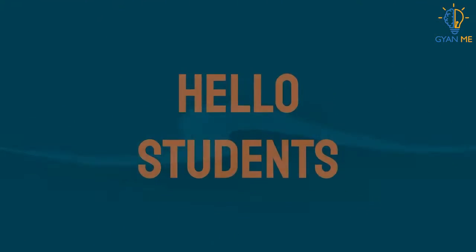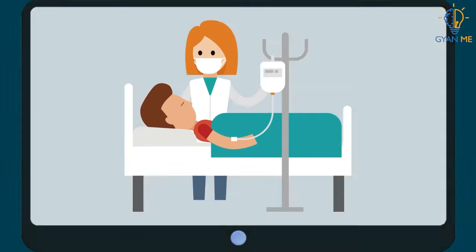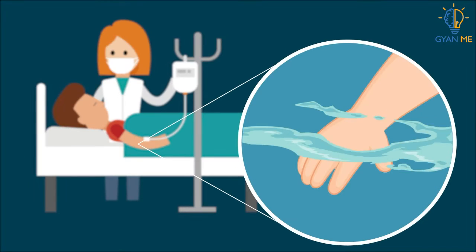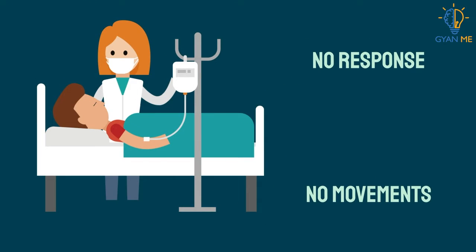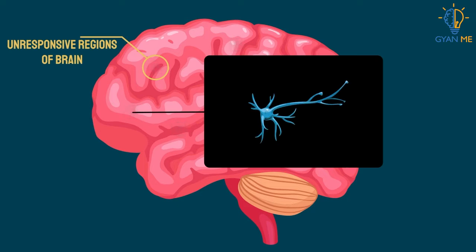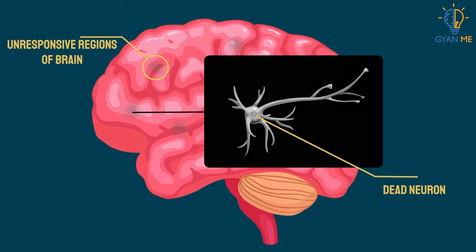Hello students, we have seen in real life or in movies a person in coma. If you prick or pinch or try to talk or pour hot boiling water on such a person, there is no response, no movements. Why? You are right. The brain of such a person stops working. That is why such a person is not able to respond or make any movement.